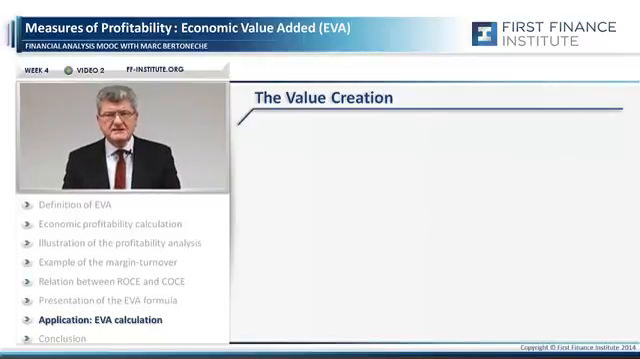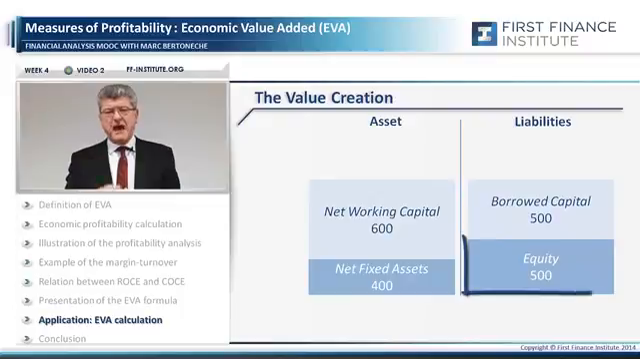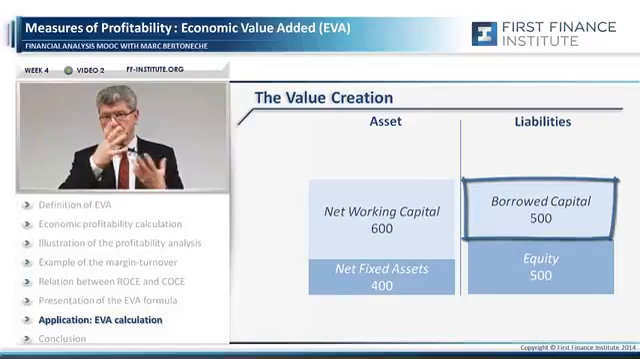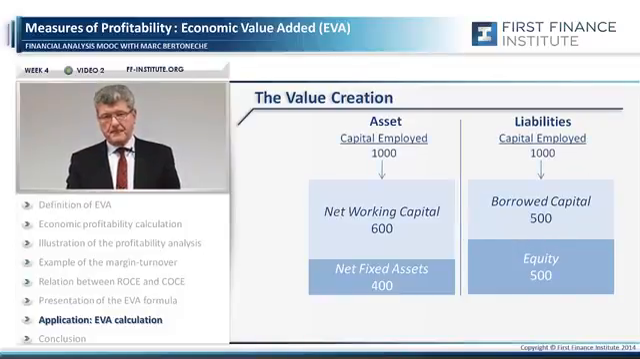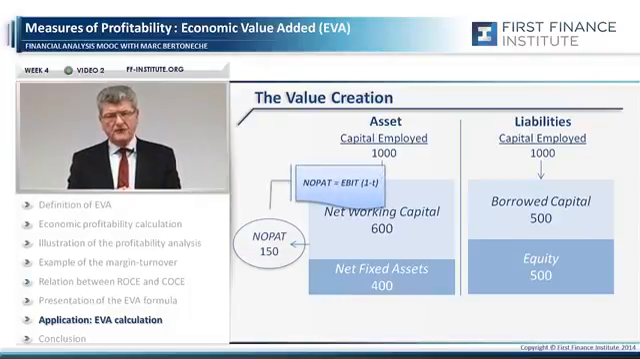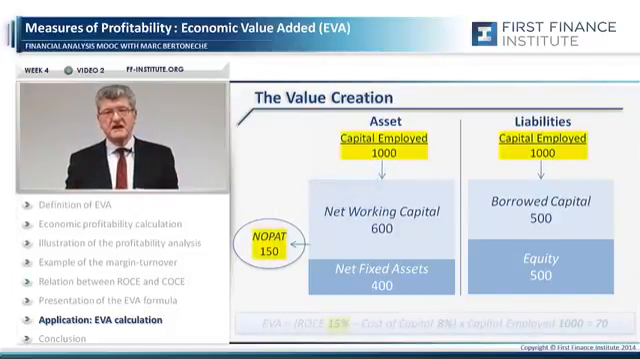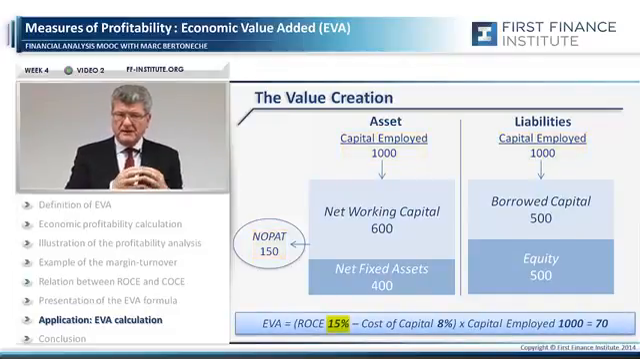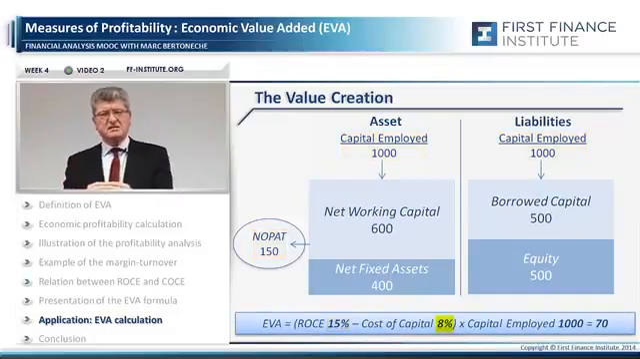Let's finish with a very simple example of calculation of EVA, the economic value added. Let's assume a company which has an equity capital of 500 and debt of 500. So a capital employed of 1,000. Let's assume that the cost of capital of this company is 8%. And this company has generated a NOPAT, which is EBIT multiplied by 1 minus T, of 150. So the return on capital employed, 150 divided by 1,000, is 15%. Therefore, the company is making 15% of ROCE, its cost of capital is 8.